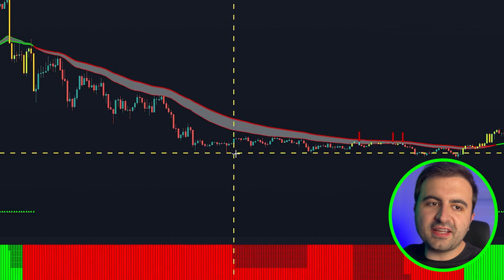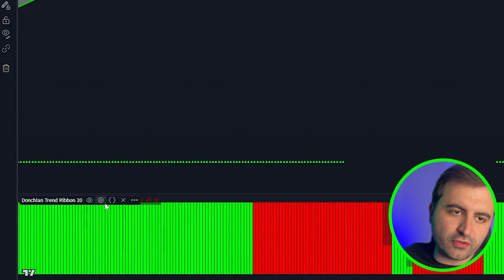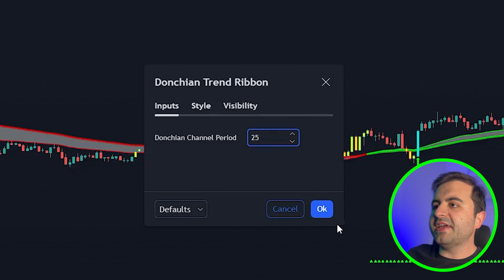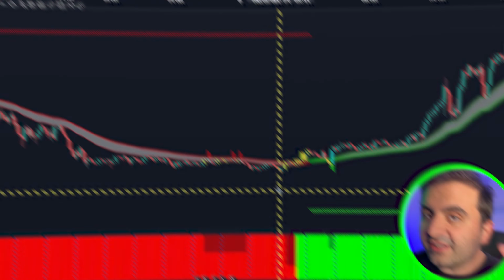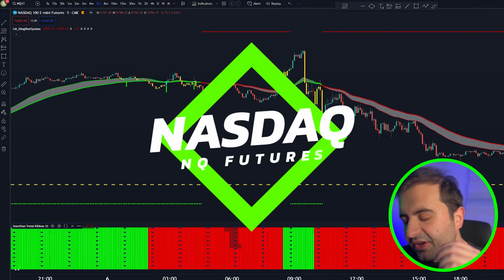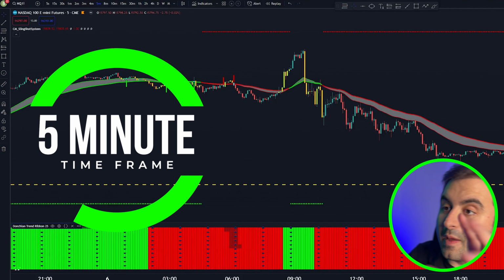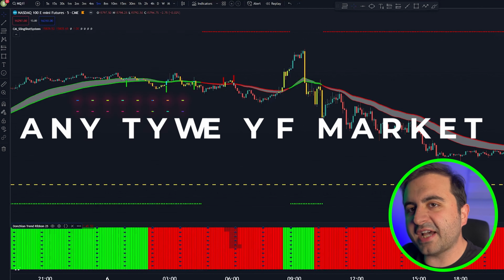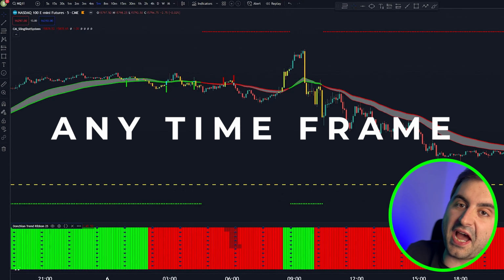After you add the indicators, now go to settings for the Donchian Trend Ribbon and change your channel period to 25. Then hit the OK button. We are trading Nasdaq today and our time frame is 5 minutes. But the great thing is you can use this whole strategy on any type of markets and any time frame.